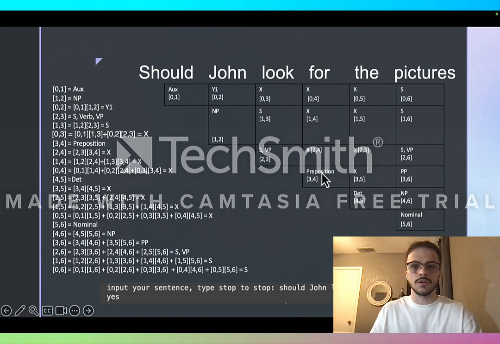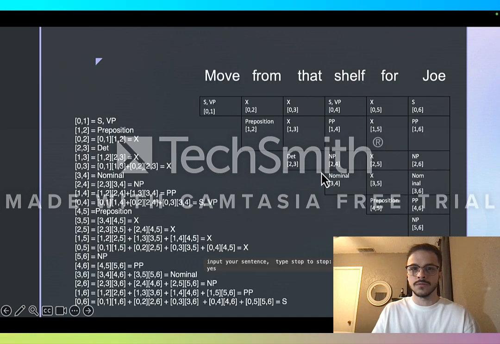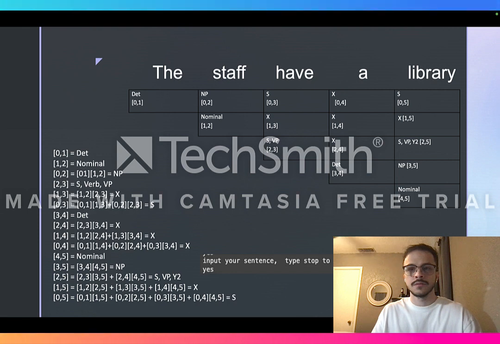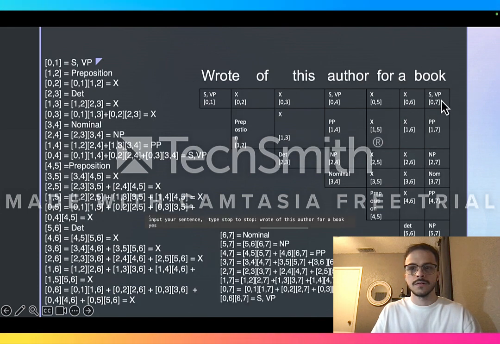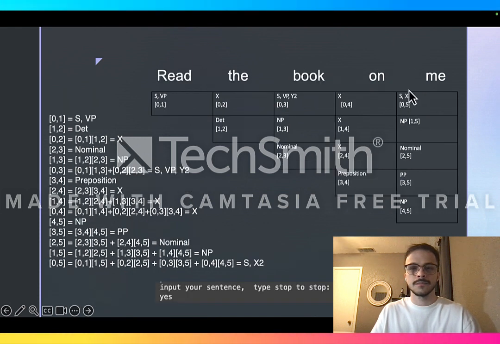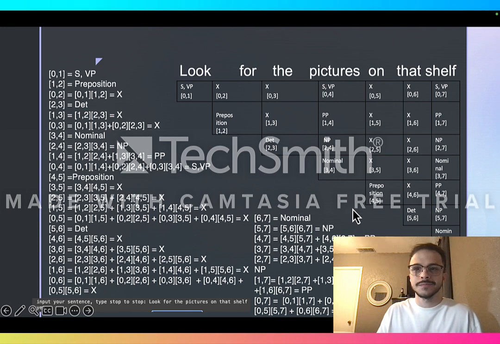So I won't go through all of these just because there is a decent amount. But I will essentially just click through these, show the table, show the output, and of course the code parse indicating that it is accepted. And so all of these we can see are being accepted, indicated by this S. Look for the pictures on the shelf. This one was more complicated, but it was accepted.